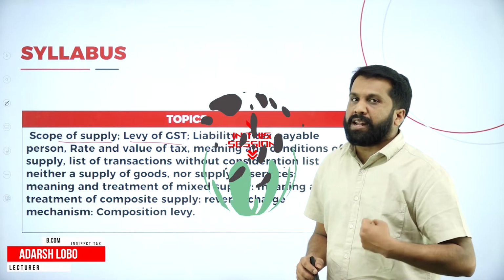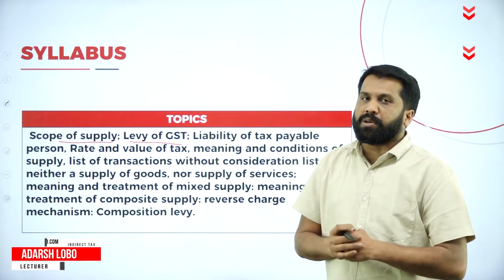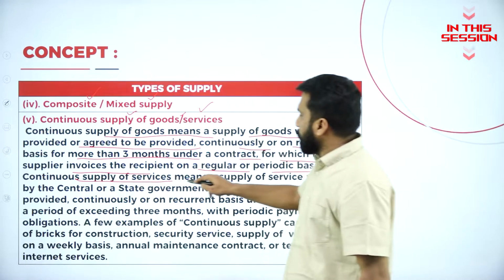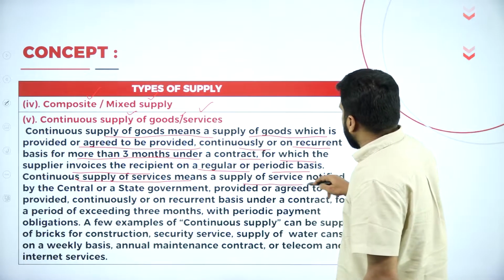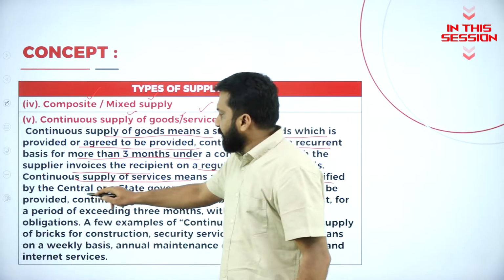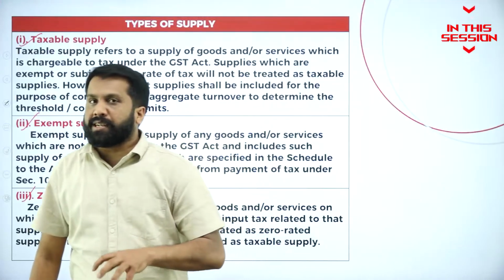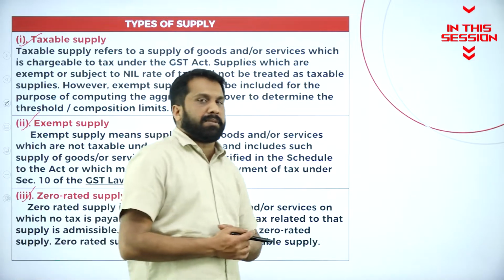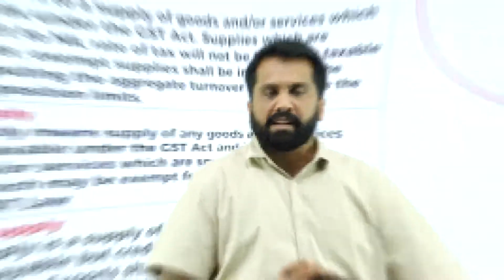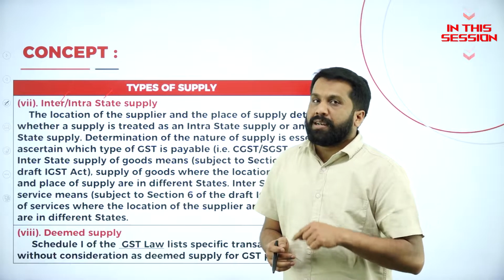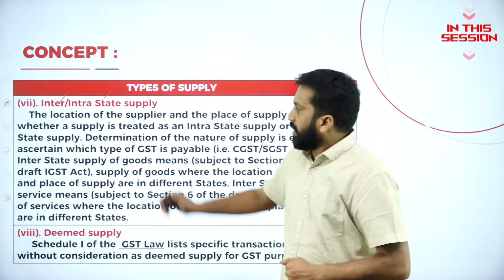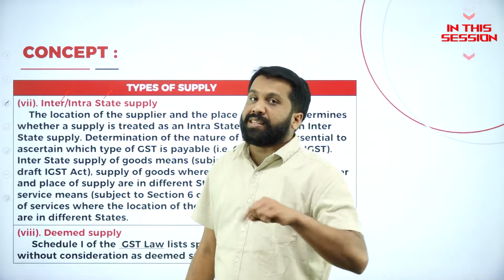Giving tax, providing tax, imposing tax, that is called levy. Continuous supply of services means supply of service notified by the central or state government. Taxable supply means which are not exempted and you are supposed to calculate tax on that. Inter means from one state to another state. Intra means within the state.